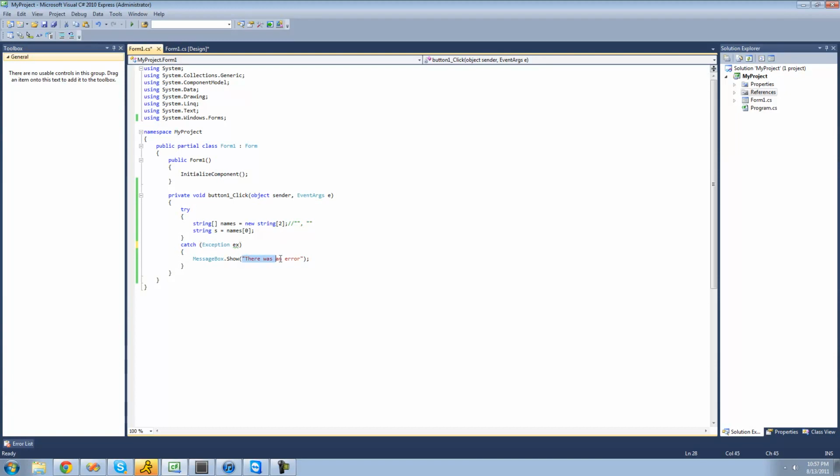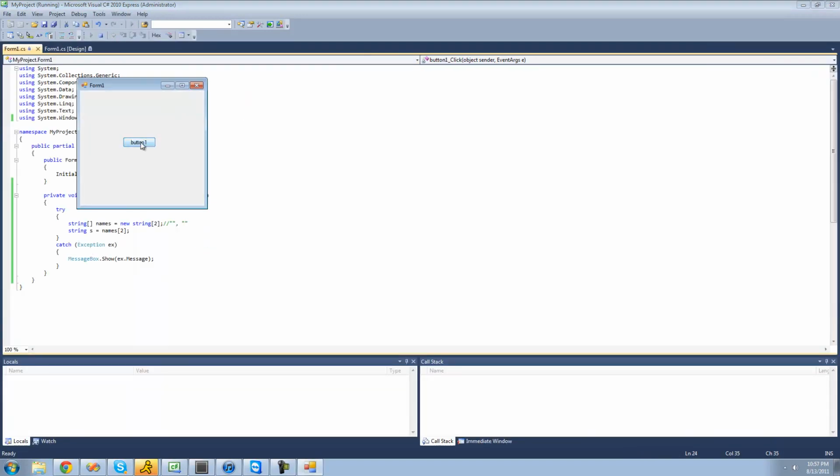So if we want to get the information about that exception that was thrown, we're just going to want to do ex.Message. And that's just basically that message that is displayed when your application crashes. So we got index outside of the bounds of the array, and that just basically means that we're trying to access an element that isn't inside of the array. So if I were to just try and access that string at the index of 2, we're going to get an error because it doesn't exist. And we should get index outside of the bounds of the array in a message box since we're getting the message of the exception that was thrown. Yep, index outside the bounds of the array.